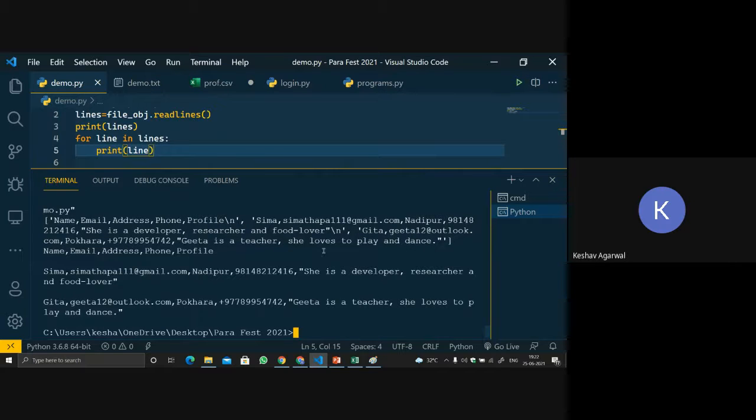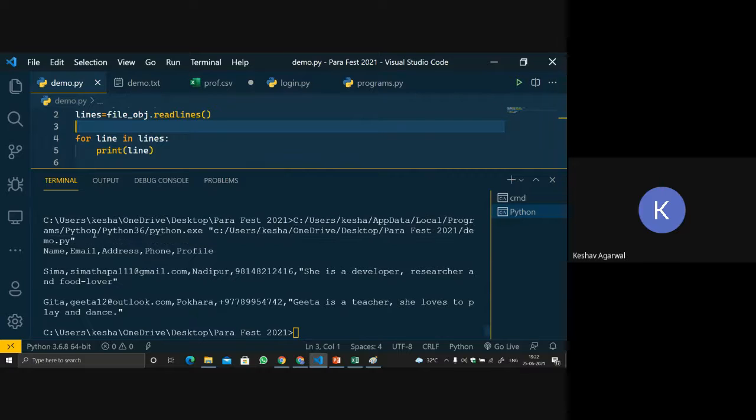First I have to remove this so that it doesn't get confusing. Again. So this is what we got over here. We got the first line, then we got a break, and then we got the second line again, then we got the third line. Is it clear what the line is signifying over here? Everybody? Okay.